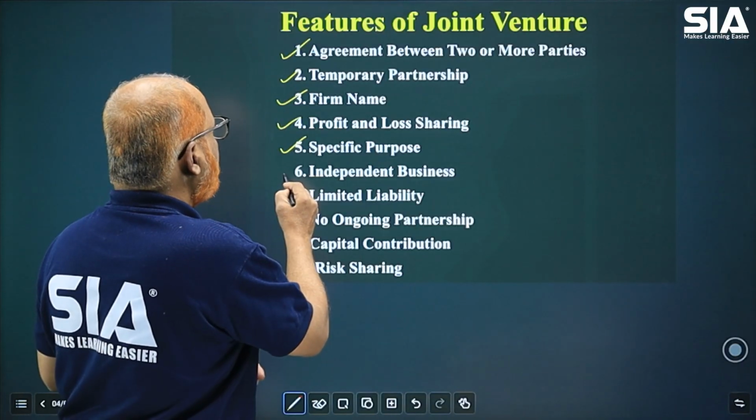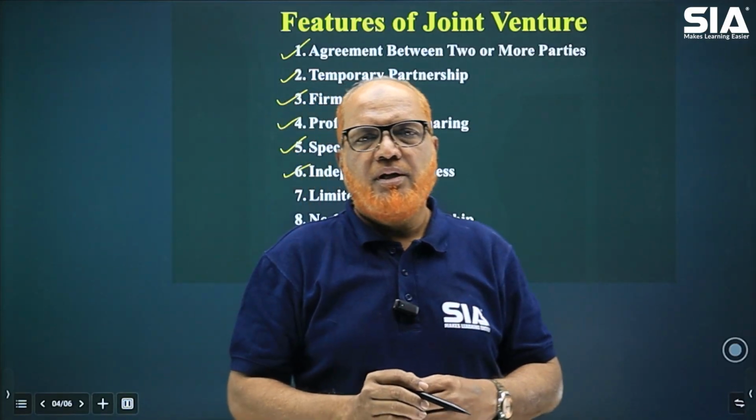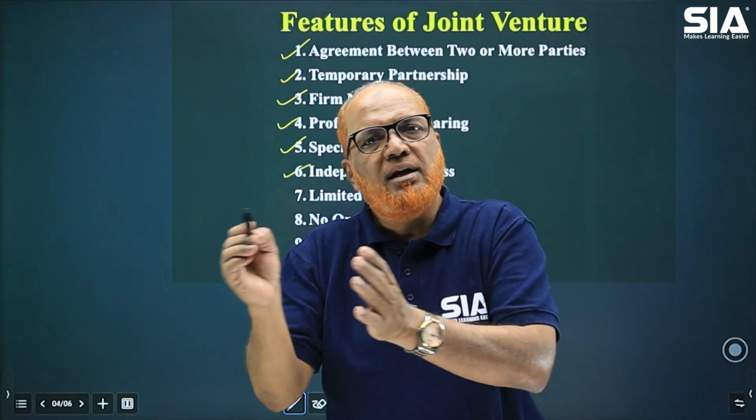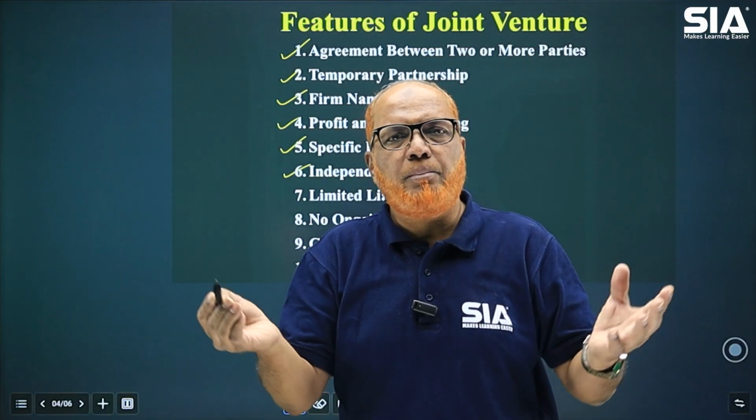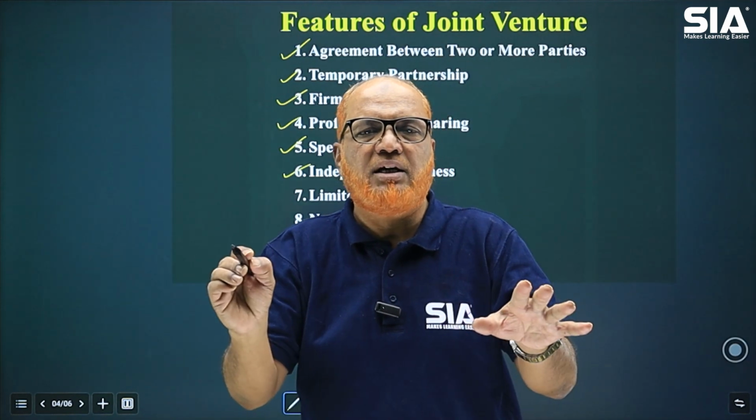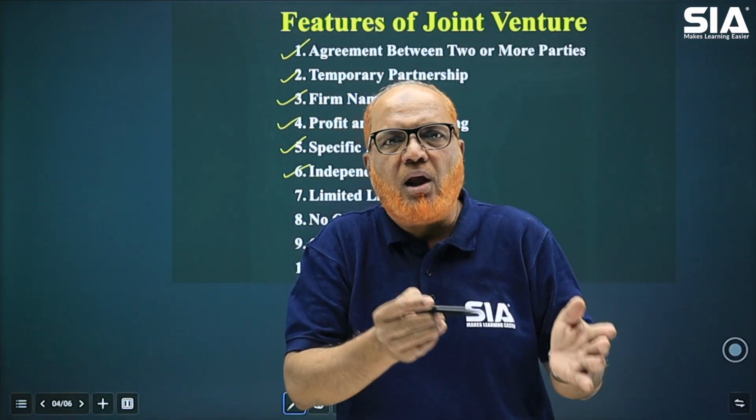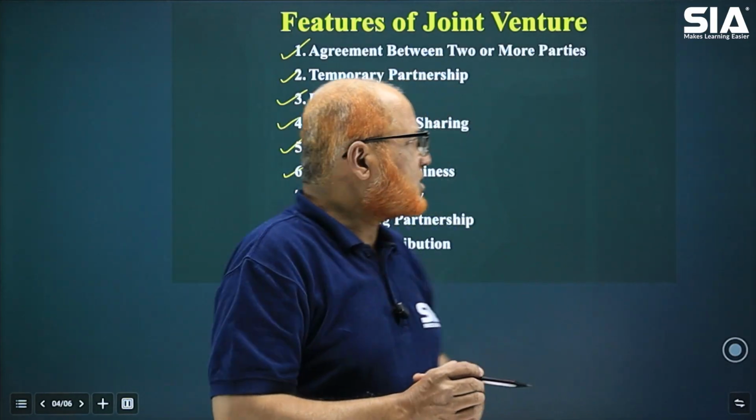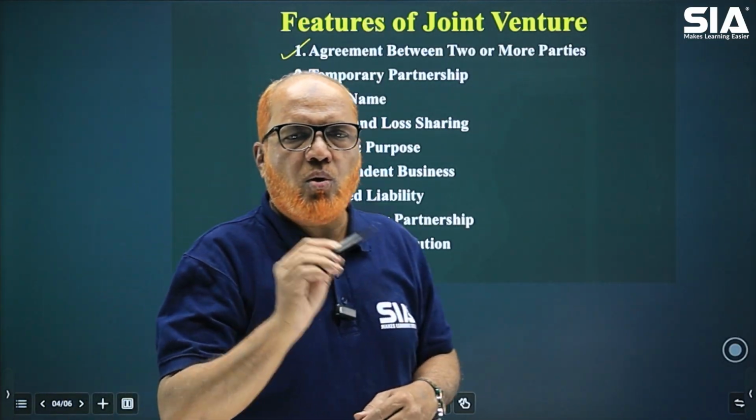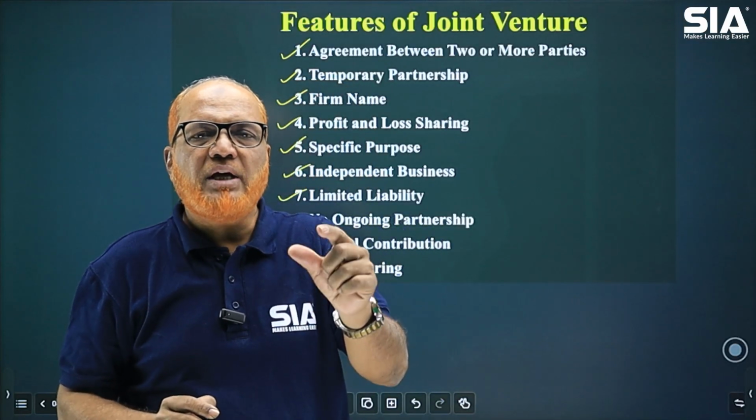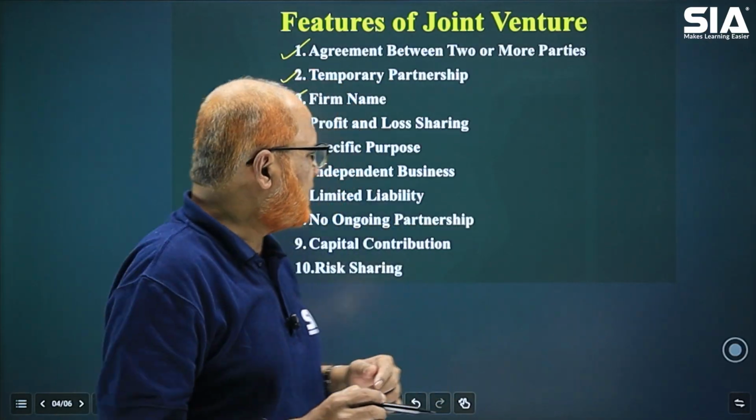Next comes independent businesses. Apart from the joint venture, the co-venturers can do their own business separately also. It is not necessary that the co-venturer completely involved in joint venture cannot do any other thing. No, they can carry on their own other activities, other business also along with joint venture. Next feature is limited liability. The liability of the co-venturer will be limited to the amount invested in the business. That's why it is called limited liability.